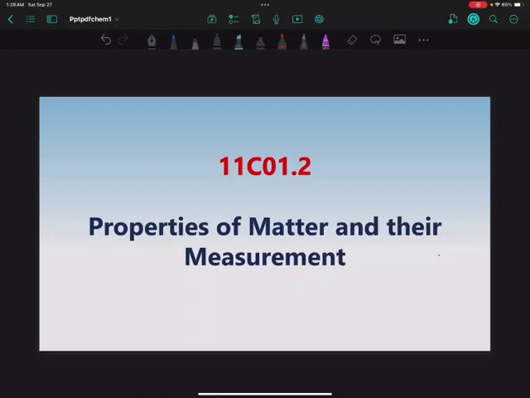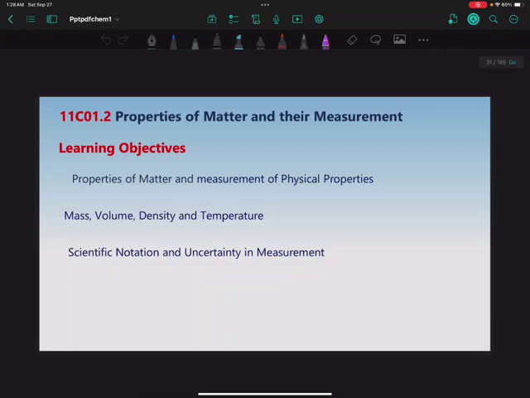Okay, so now coming to the second part, today's lecture: the properties of matter and their measurements. Today we will be learning about the properties of matter, the measurements of physical properties, mass, volume, density, temperature, scientific notation, uncertainty and measurements.